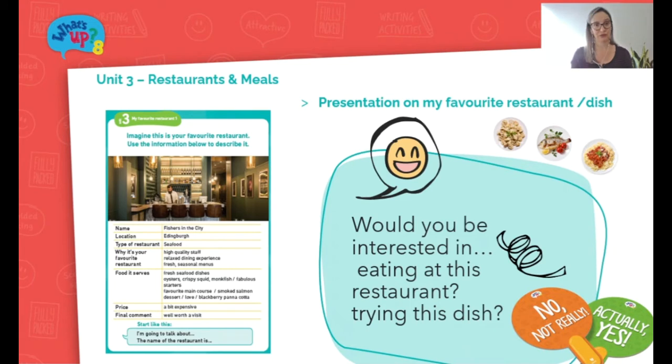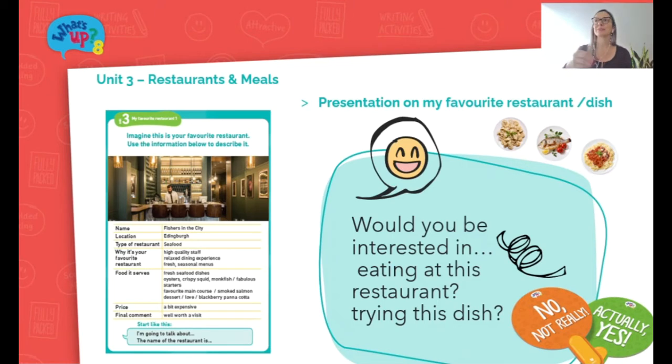Moving along to Unit 3, it discusses restaurants and meals. Here's a similar approach to the first activity I mentioned. Instead of presenting sports and hobbies, they'll be presenting their favorite restaurant or their favorite dish, for instance. They can even bring in some food for the class to try. Once students have presented, ask them if they would be interested in eating at this restaurant.